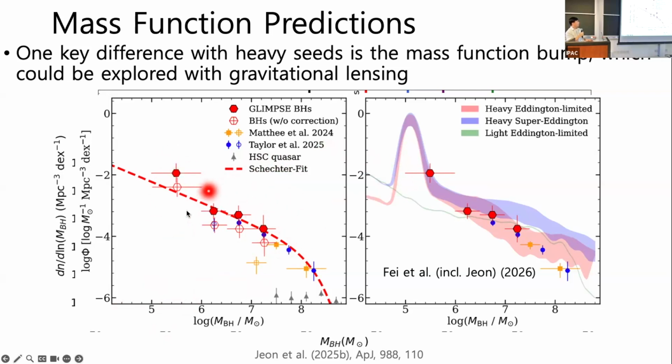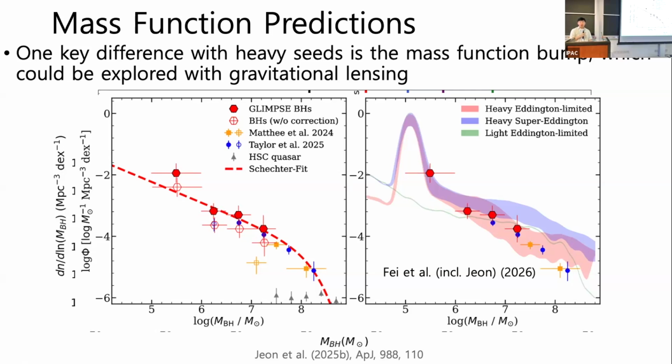They surprisingly find this sudden rise of the black hole number density at low masses, which agreed well with our heavy seed predictions. So this could be one initial indication of the existence of heavy seeds, but still, this is just one point here. We would like even lower masses if possible, and also more gravitational lensing surveys to reach these low masses at high redshifts. But of course, lensing is difficult, and we're limited by the volume. Since gravitational lensing surveys cover much smaller volumes, it's difficult to get number densities out of them.